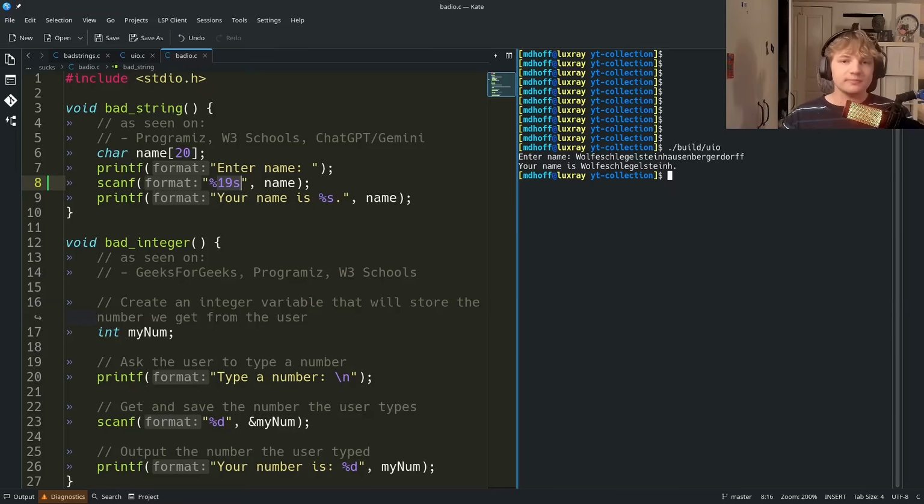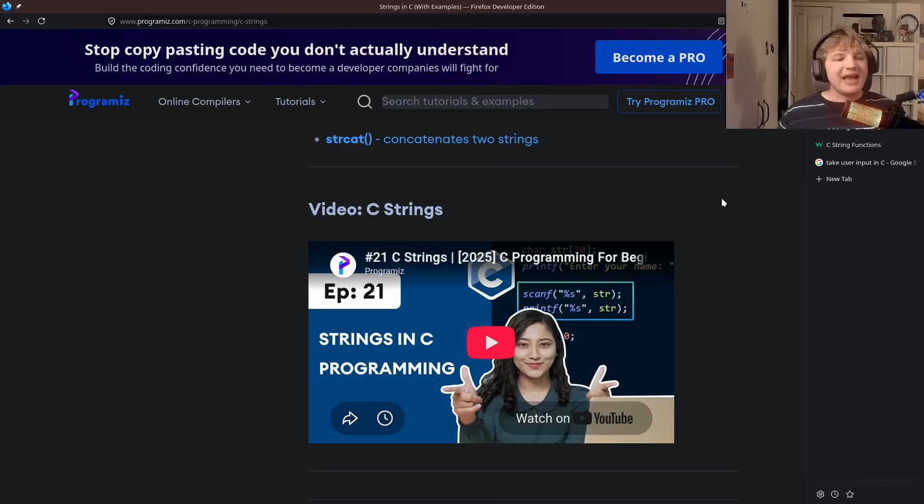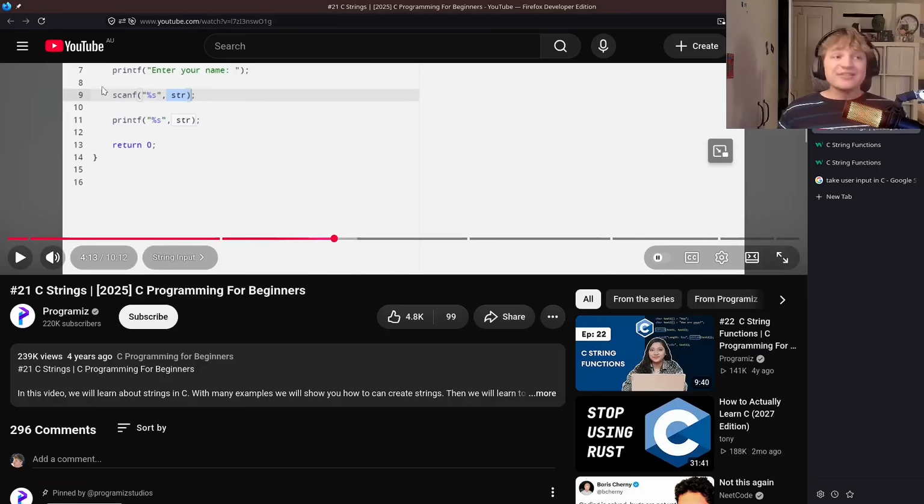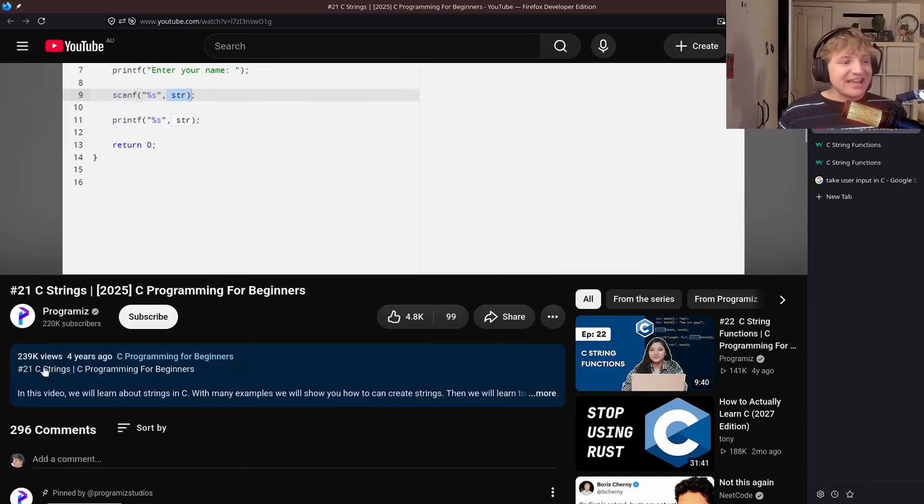experienced look over it. But Hoff, surely it can't be that bad. I mean, how many people even look at these sites anyway? Well, thankfully for us, there's actually a video tutorial by programmers that we can use to check on this. The answer, dear reader, to how many people are learning about scanf %s is